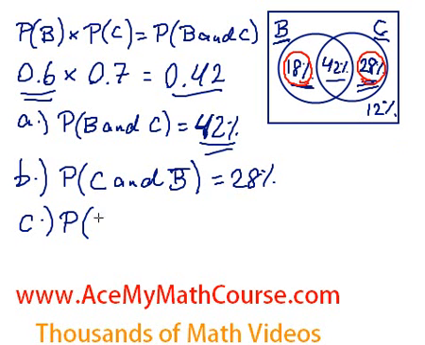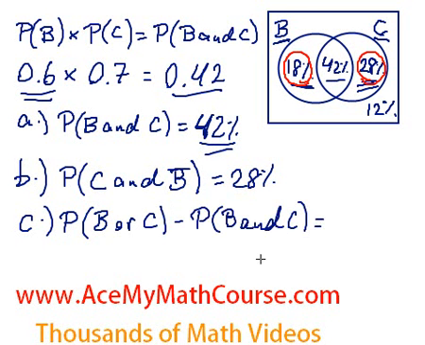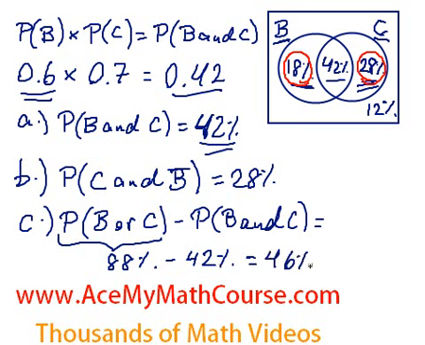So I'm going to go for P(B or C) minus P(B and C). So the probability that at least one of them will have a good idea is 88%, minus the probability that both of them do. 88 minus 42, 46% chance that exactly one, but not both, will have a good idea. That's it.